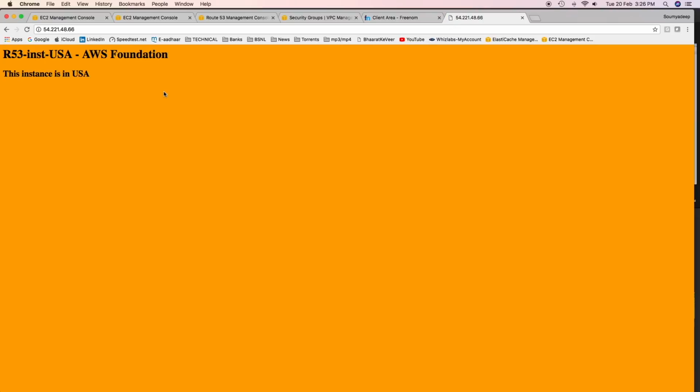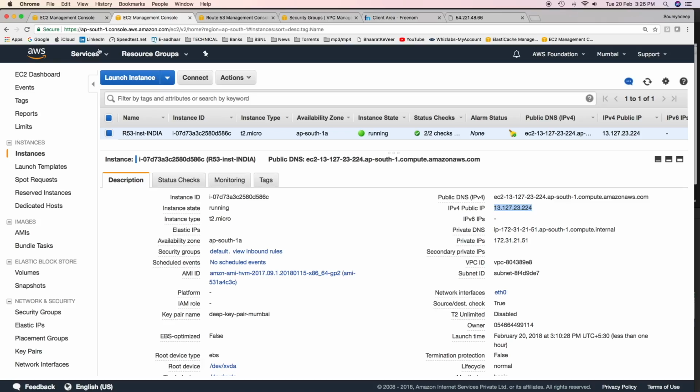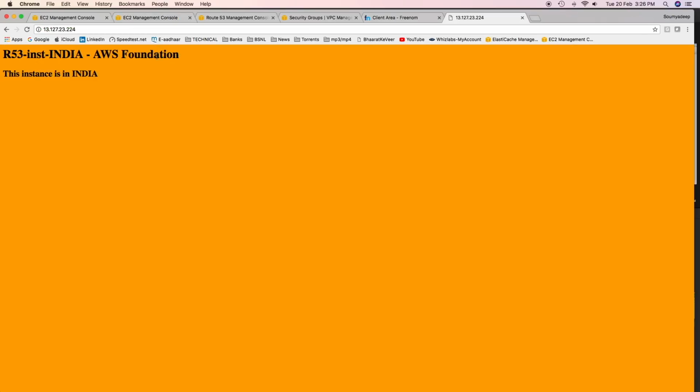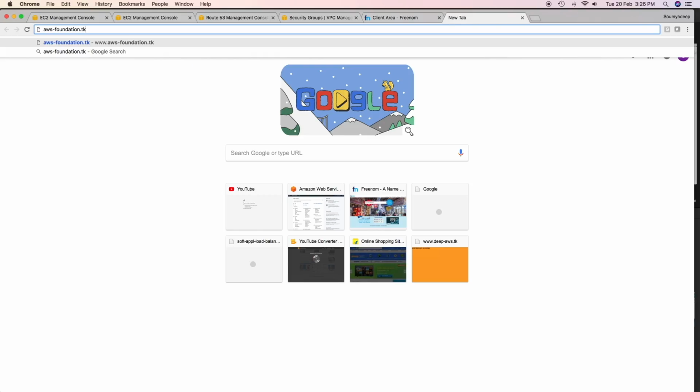EC2 instance in North Virginia region would show R53 INST USA. This instance is in USA. And EC2 instance in Mumbai region would show R53 INST India. This instance is in India. As I am in India, if I type this domain name awsfoundation.tk, it should take me to the EC2 instance in the Mumbai region.